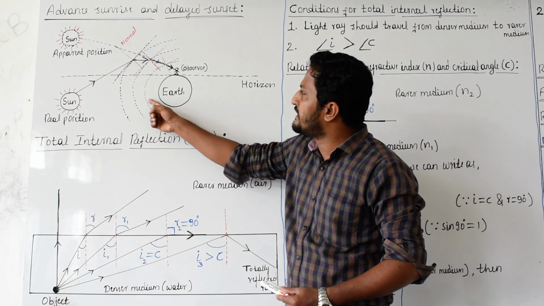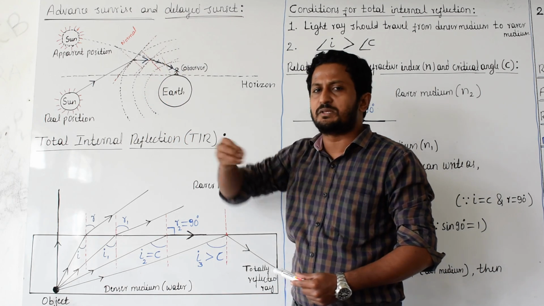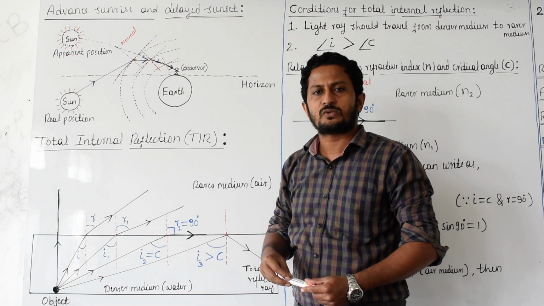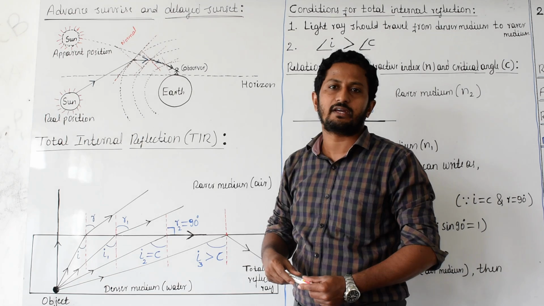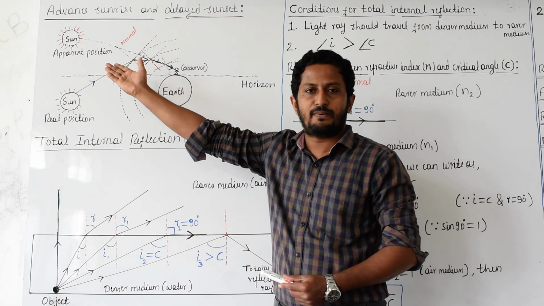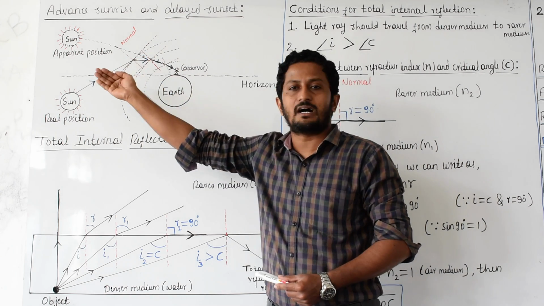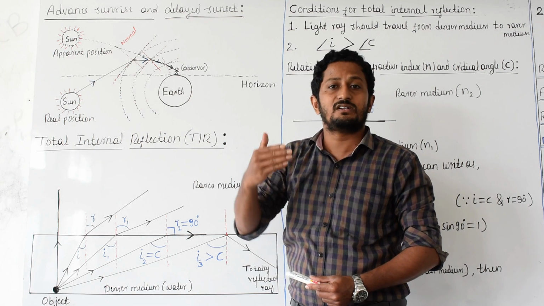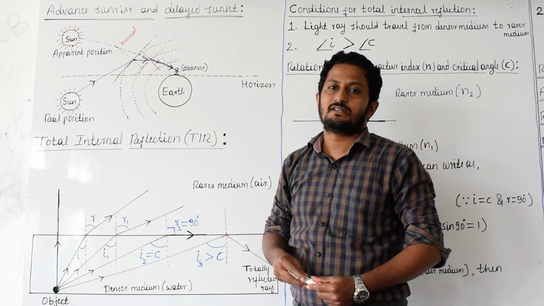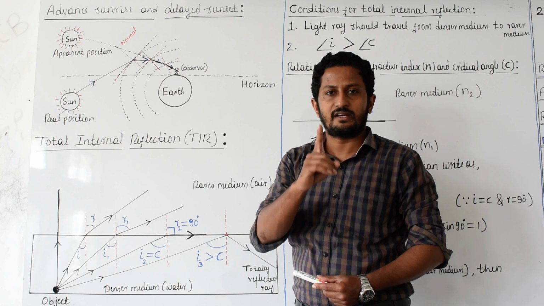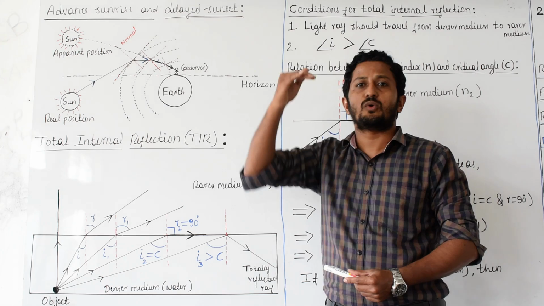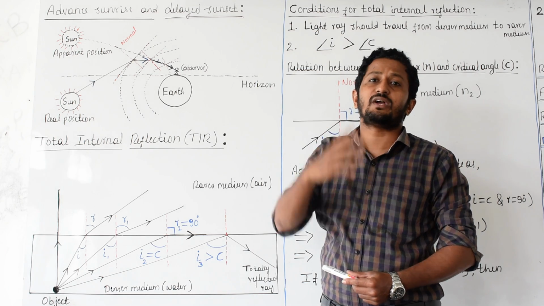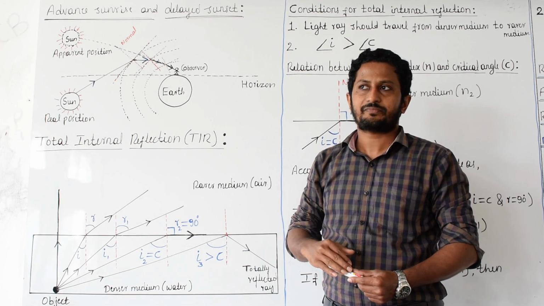That's why the near layer, with many molecules, we call denser compared to farther away. As we move up, density decreases. Getting what I mean to say? Near the earth's surface, density is more. As we go up, density decreases.